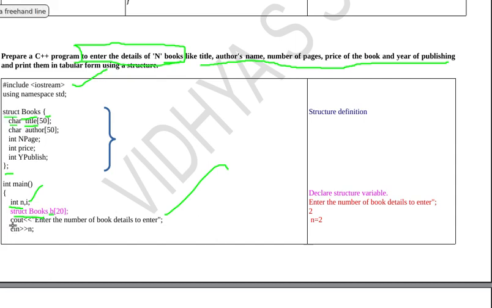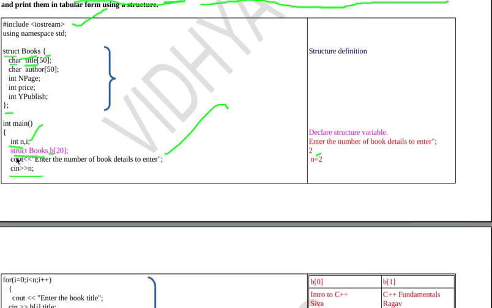So I asked the user, cout enter the number of book details to enter. This will ask the user to enter the number of book details. Suppose in my example I am entering the value 2. If the user enters the value 2, I am taking it in n, cin n. Whatever is the number of books I need to enter, this value will be stored in the variable n. So now this 2 will be assigned to n. If the user enters 5, that 5 will be assigned to n. So whatever value is entered by the user will be assigned to n.